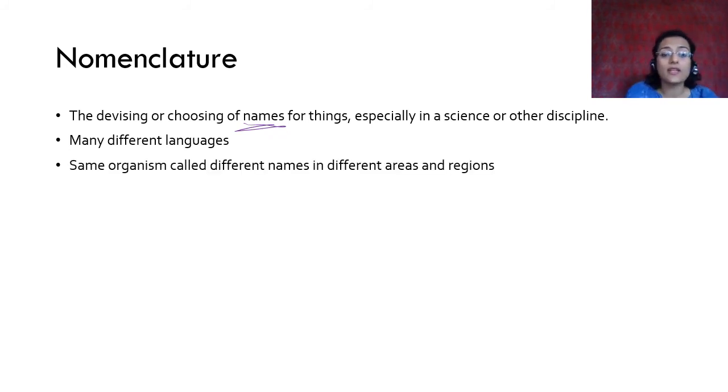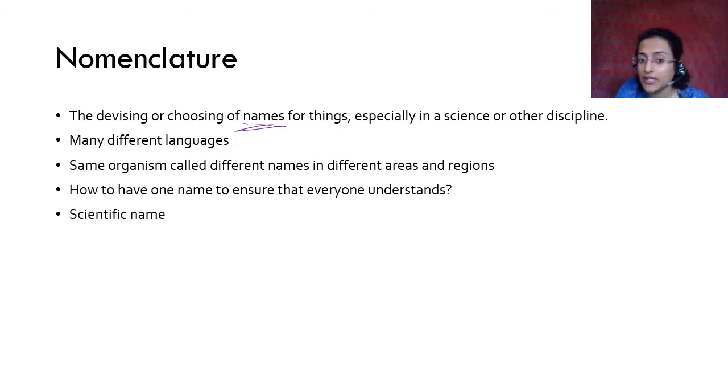Because the same organism is called different names in different areas and regions. Even in India, if you go from one place to the other, one animal is called something in one language, something else in the other language. So it is necessary that you are able to communicate what you want to say to somebody else. That is why you need a common language, and that is why you need to have a scientific name.